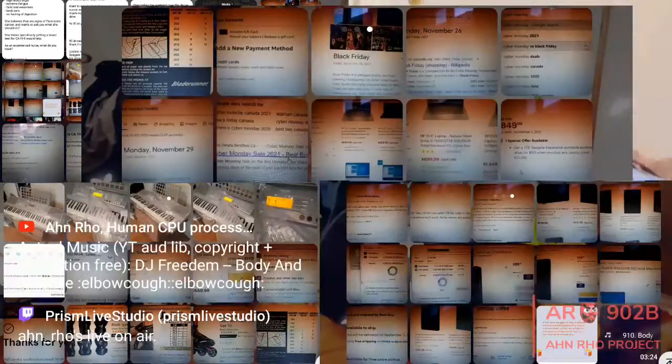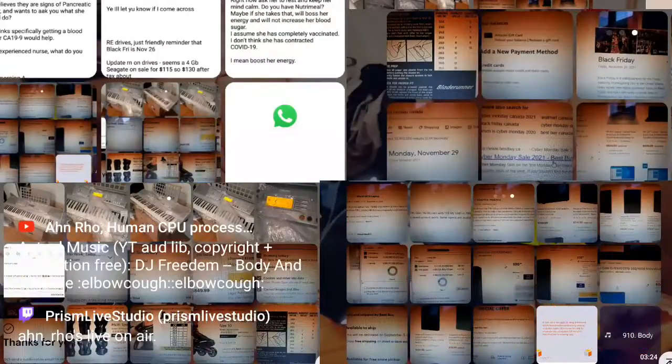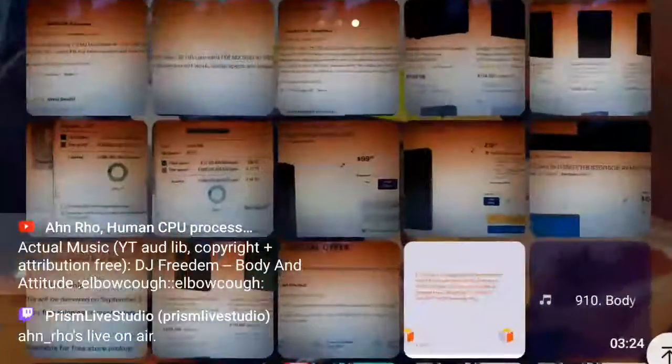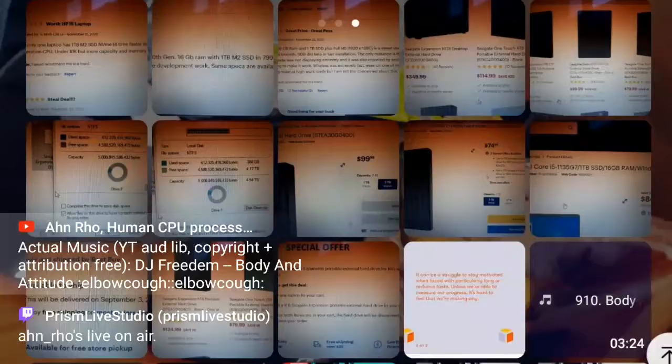Is it the top right quadrant? Nope, that's not it. Oh, there we go. I think it's right there. Is that it? Top left? No, that's not it either. Bottom right. Okay, it's the bottom right corner. That's where we're starting today.